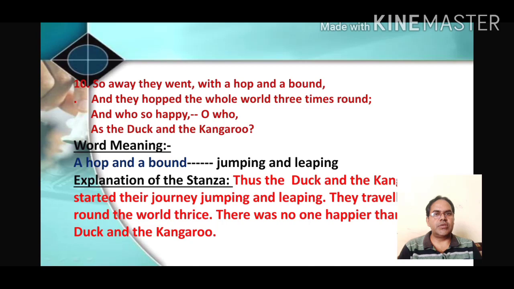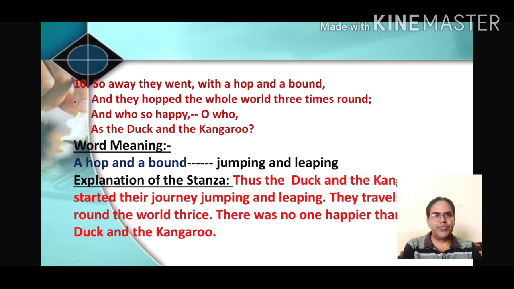Now having such hopping and jumping, that is leaping and jumping, they started their journey and they hopped the whole world 3 times round. How many times had they taken the journey around the world? 3 times. And who so happy, oh who was so happy, as the duck and the kangaroo. It means in that journey both were very happy, the duck and the kangaroo.